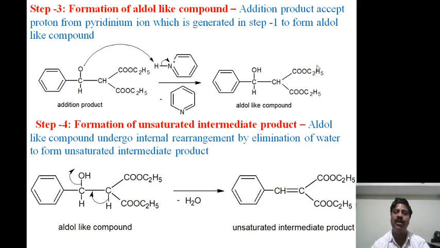This is the OH group, and these are the acetate groups, the ketone or aldehyde-type group. Therefore it is called an aldol-like compound.